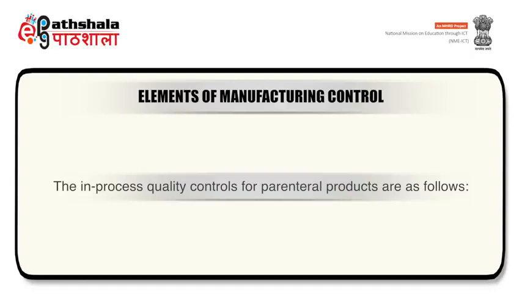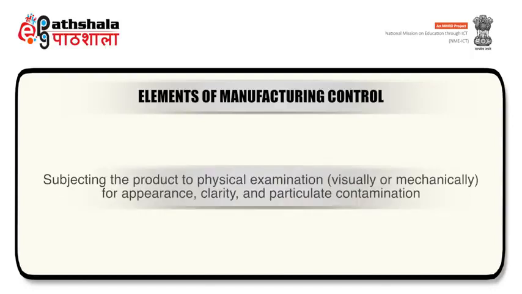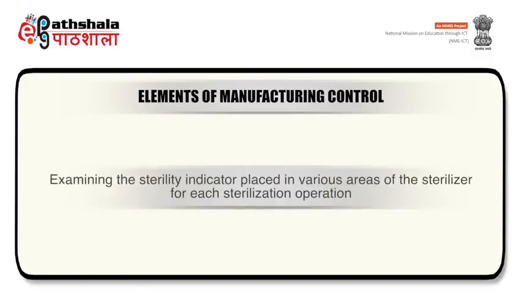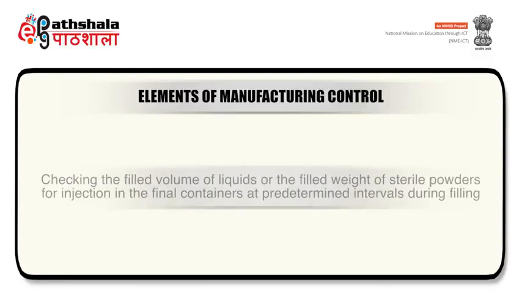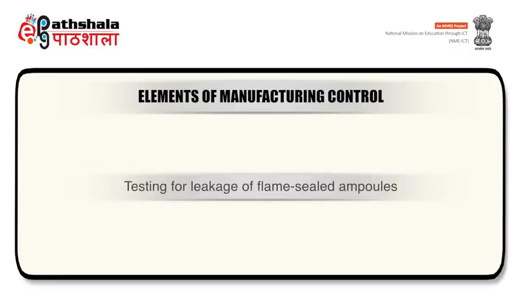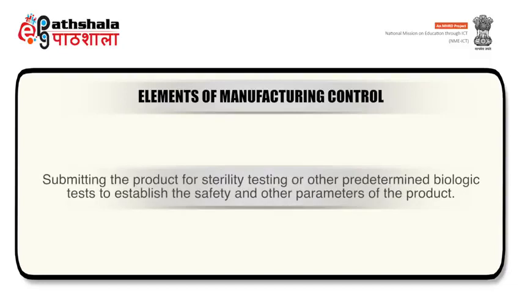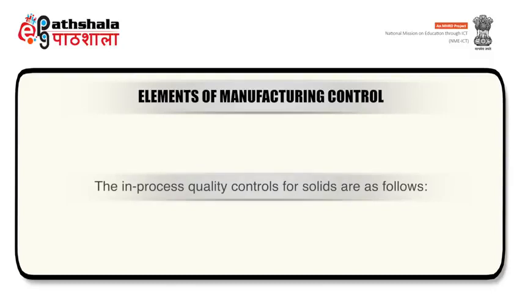The in-process quality controls for parenteral products include subjecting the product to physical examination for appearance, clarity, and particulate contamination, examining the sterility indicator placed in various areas of the sterilizer for each sterilization operation, checking the bulk solution before filling for drug content, pH, color, clarity, and completeness of the solution, checking the filled volume of liquids or filled weight of sterile powders for injection in the final containers at predetermined intervals during filling, and testing for leakage of flame-sealed ampoules, and submitting the product for sterility testing or other predetermined biological tests to establish the safety and other parameters of the product. Now the in-process quality control for solids.